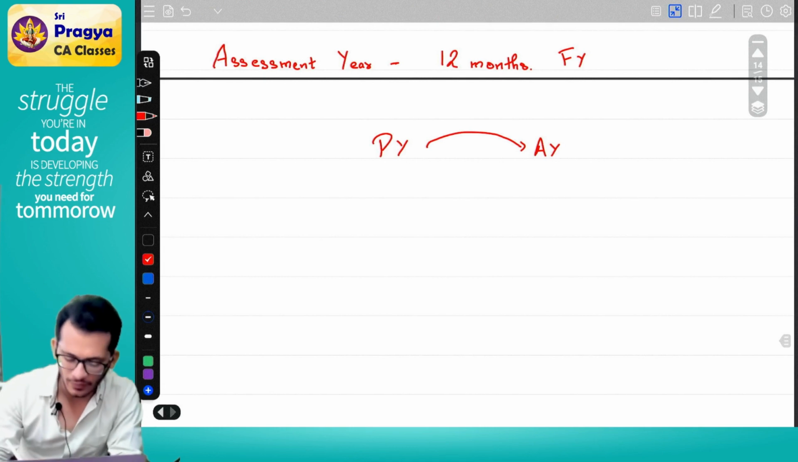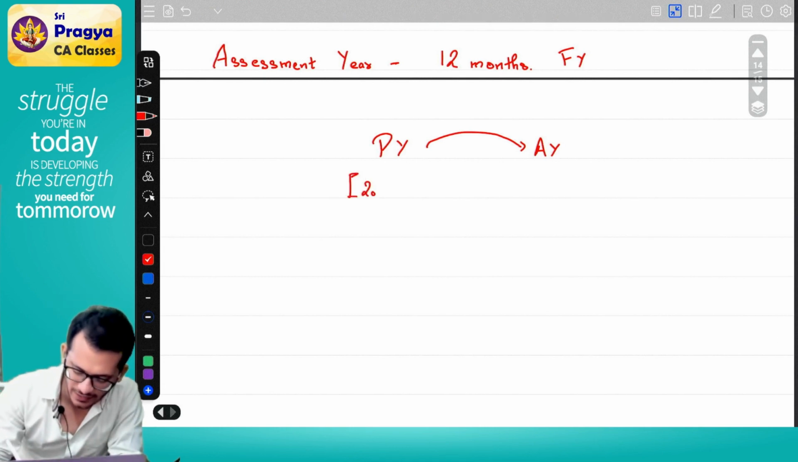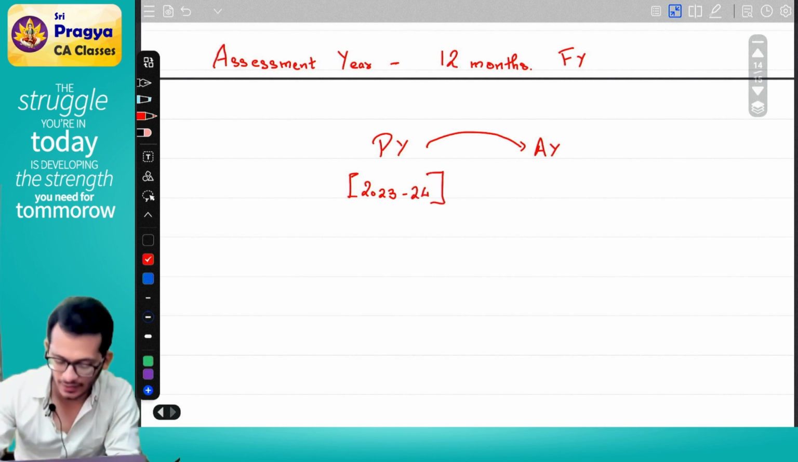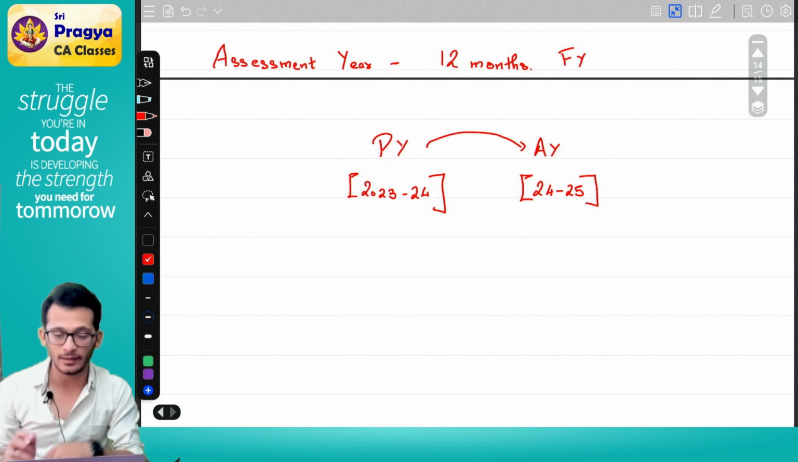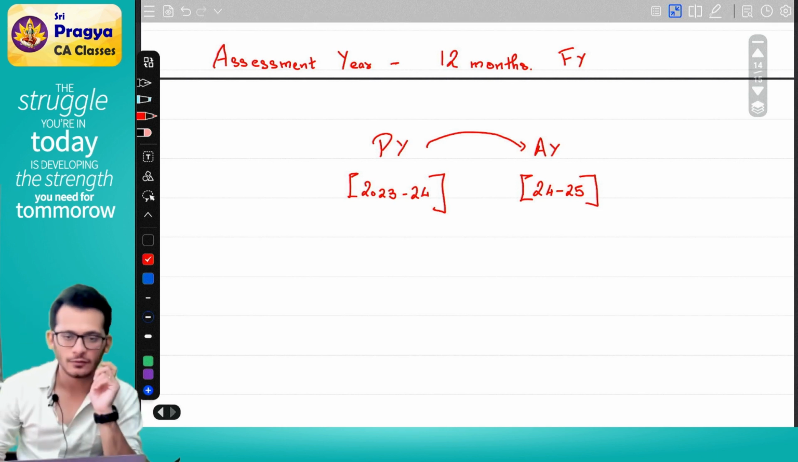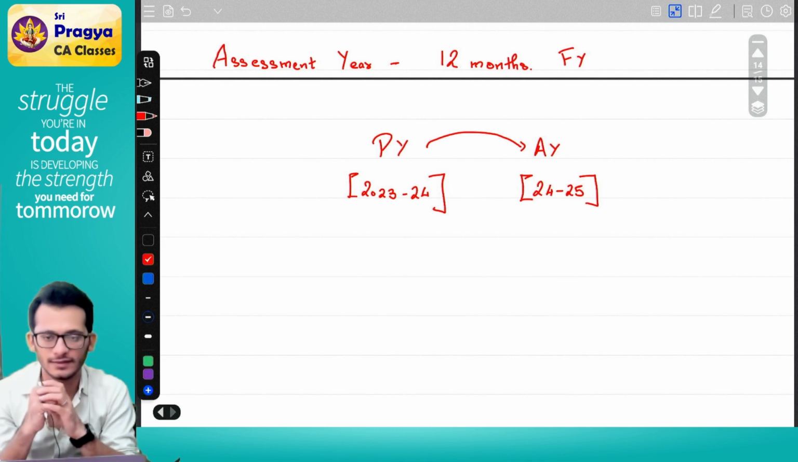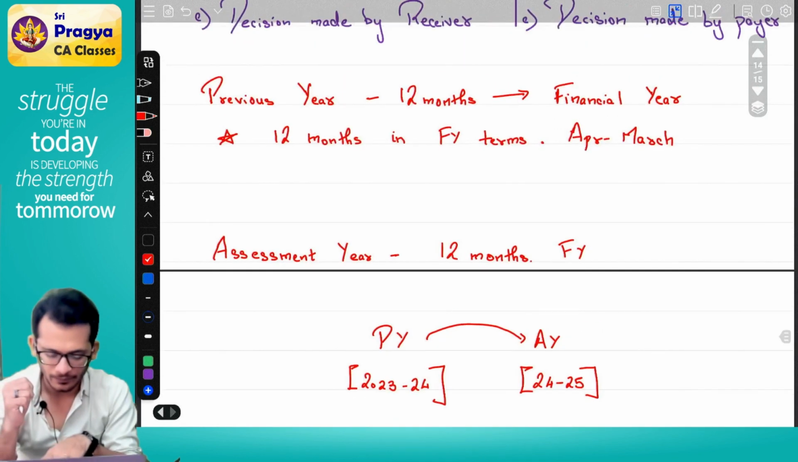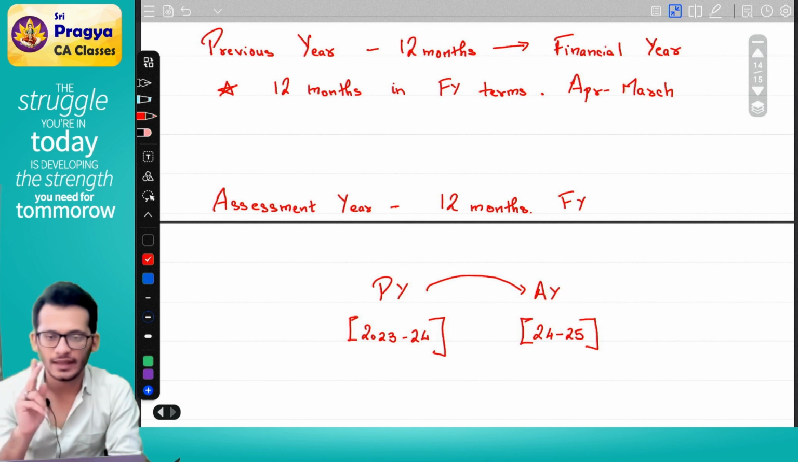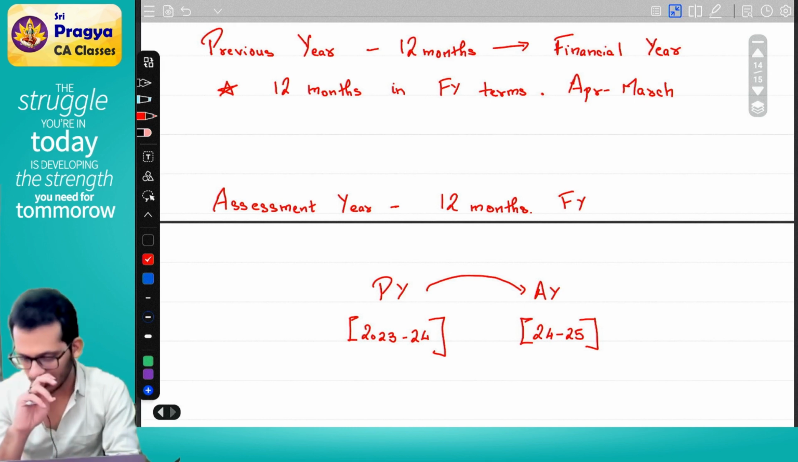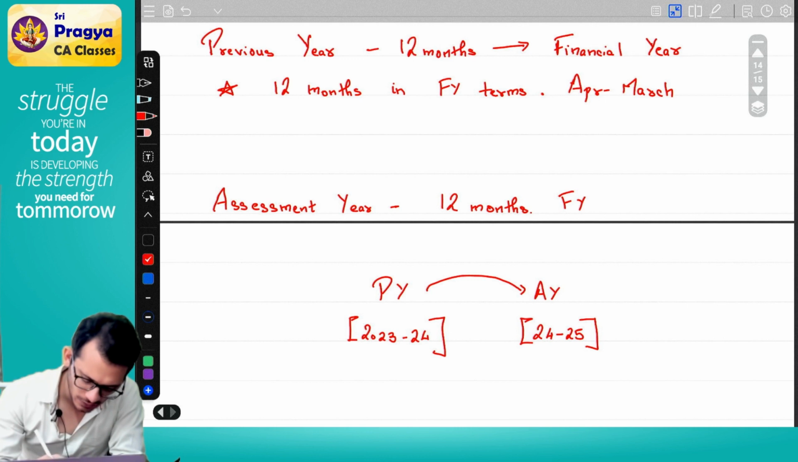For your exam, it is previous year 23-24, which means your assessment year will automatically become 24-25. Keep that in mind. So for your exams, your previous year is 23-24 with an assessment year of 24-25. Coming back to the discussion, you are looking at two words: previous year and assessment year. Both are financial years with a period of 12 months. Previous year is the year in which you earn your income.